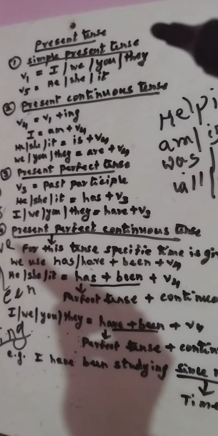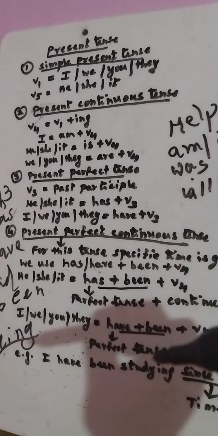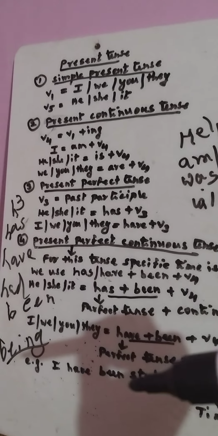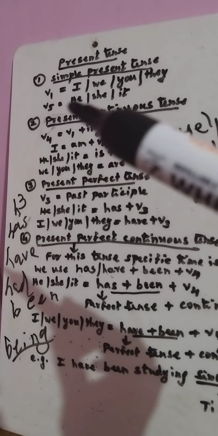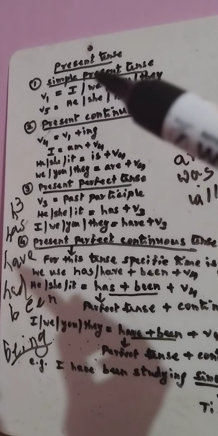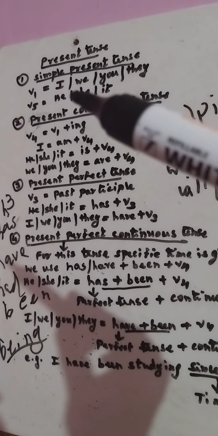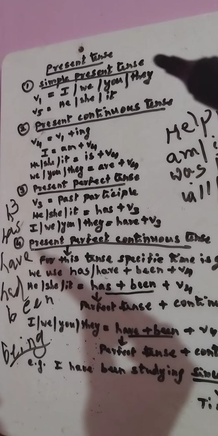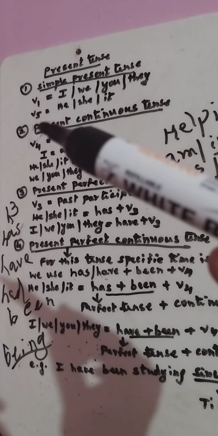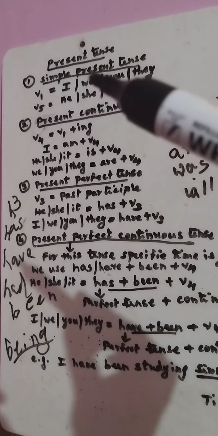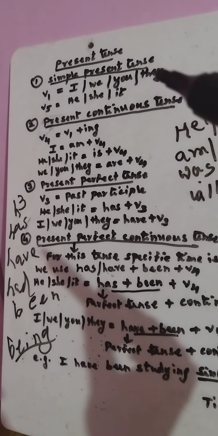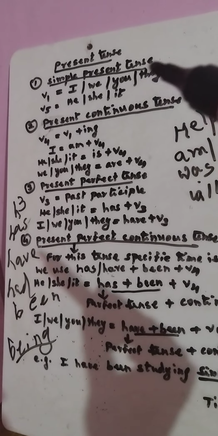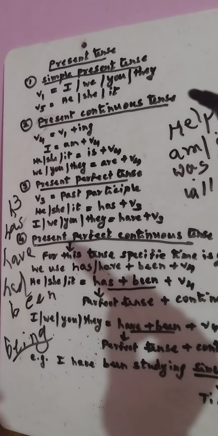Now, children, the first thing we are going to start with is the present tense. All of you know how the present tense starts. It takes a verb 1 and verb 5. The verb 1 goes with I, we, you, they, whereas verb 5 goes with he, she, it. That means you're going to add s or es. I go to school, he goes to school.